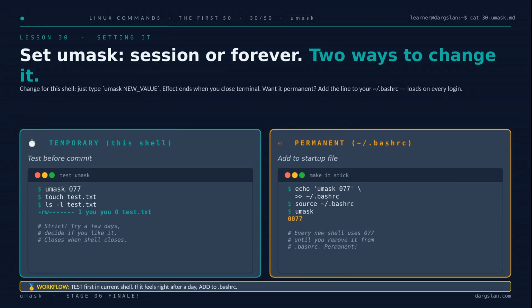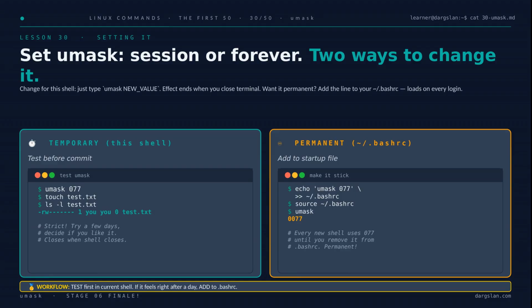So how do you actually set one of these? You've got two paths. For this shell only, just type umask 077, create a file, and check it. Strict 600, exactly as predicted. When you close the terminal, it's gone. If you live with it for a few days and like it, make it permanent by appending the line to your .bashrc. Test first, commit later.